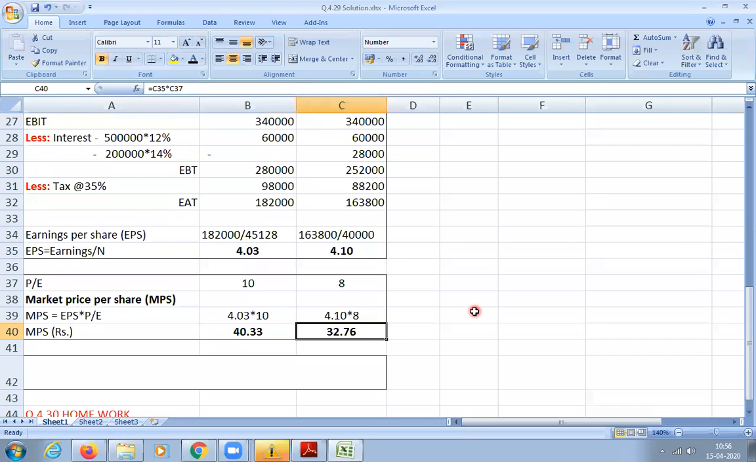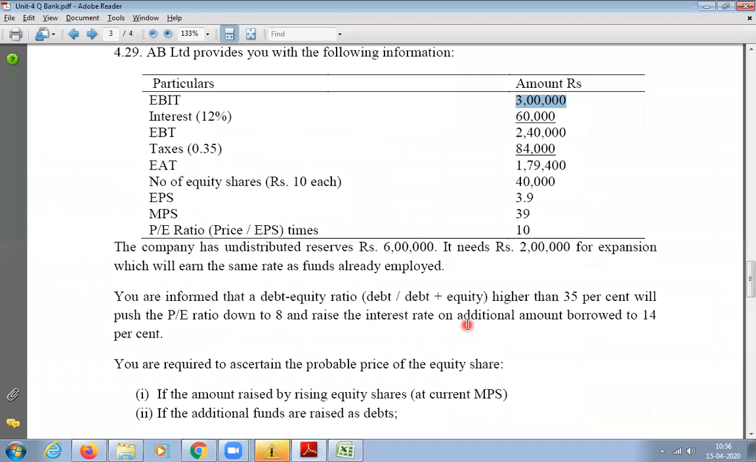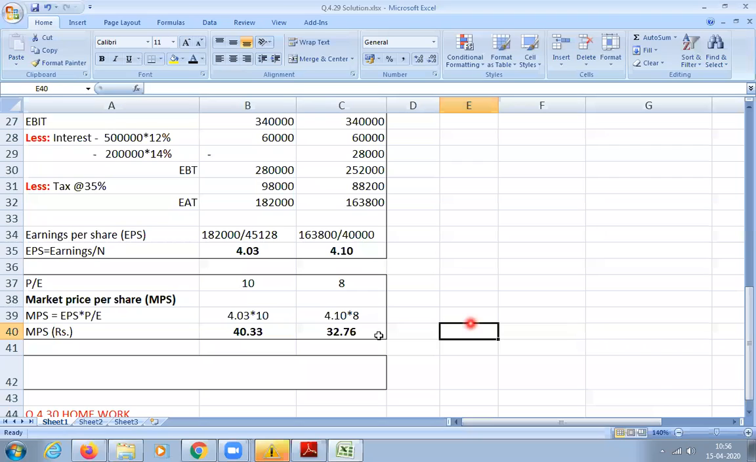32.8, sir. 32.78, you can take 8 also, no problem. So your market price per share will be 32.78. How much was it earlier? 39, sir. Earlier the market price was 39. Okay, now just check. For A, what happened? The market price increased or decreased? Increased. And the second one? Decreased. Okay.